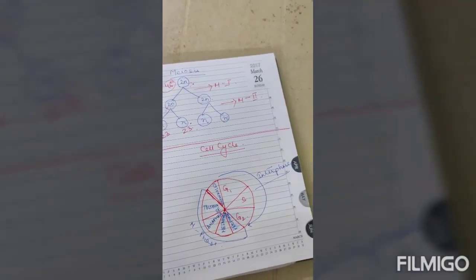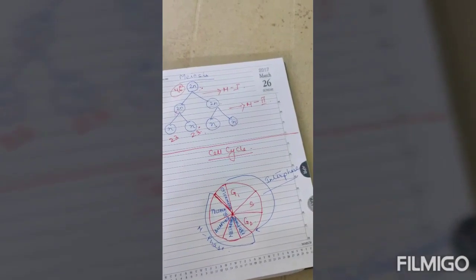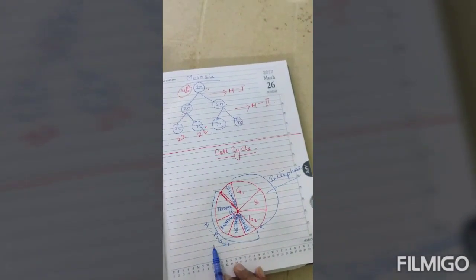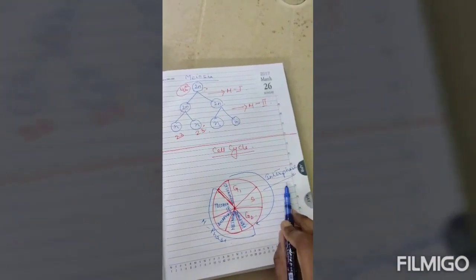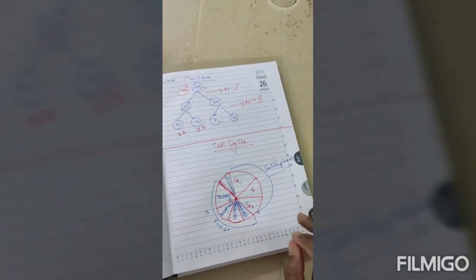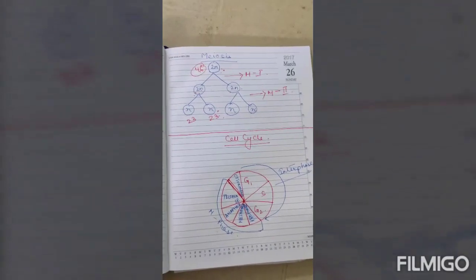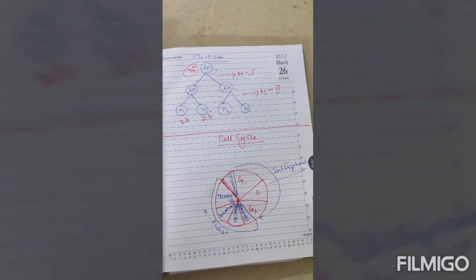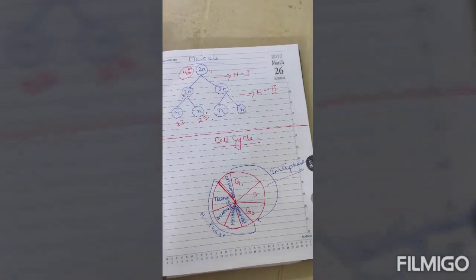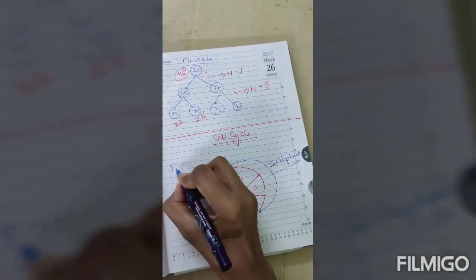Now the cell cycle generally has two main divisions. What are the two divisions? M phase or mitotic phase, and the other one is interphase. Previously this interphase was termed as the resting phase, but it has now been corrected. This is not the resting phase. Then what is it? It is the preparatory phase.